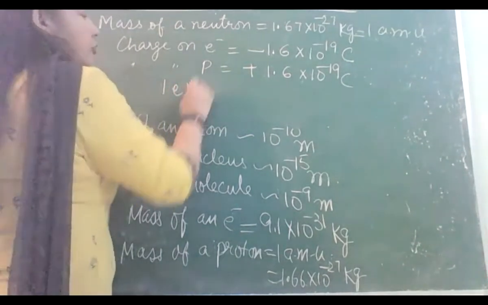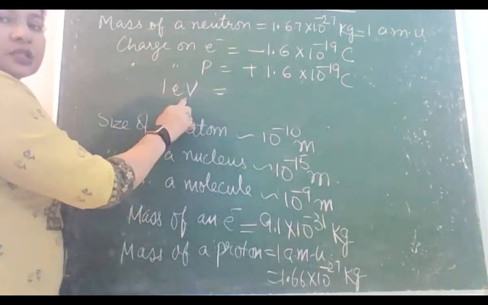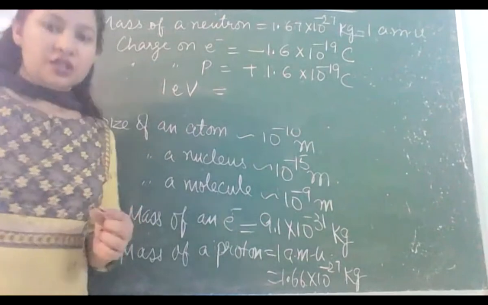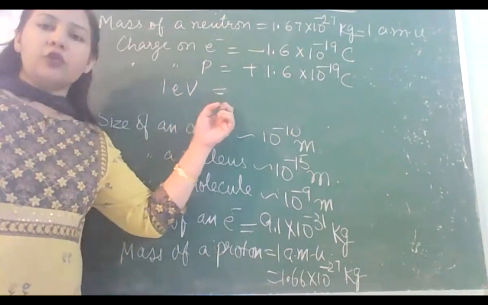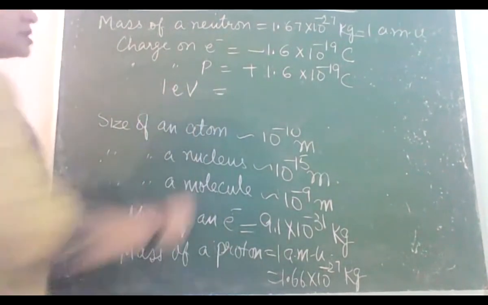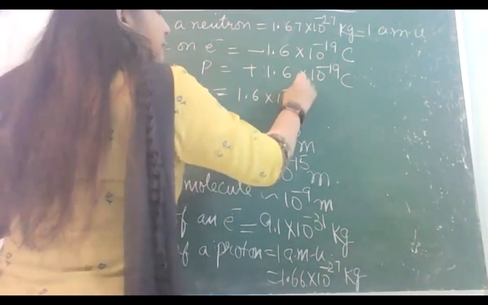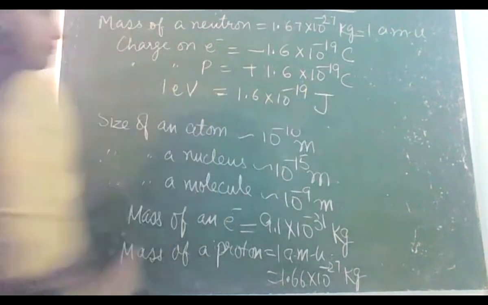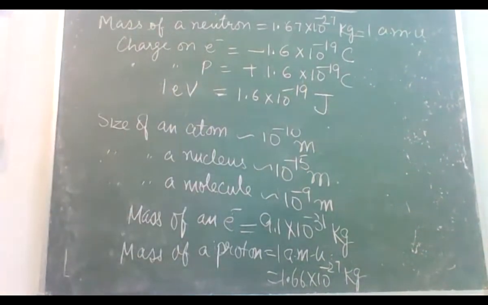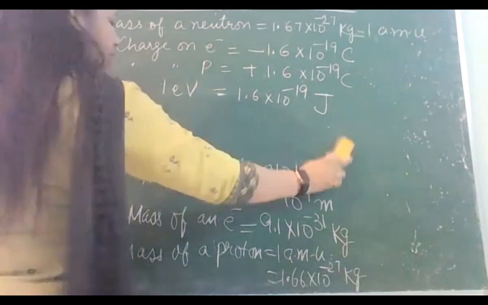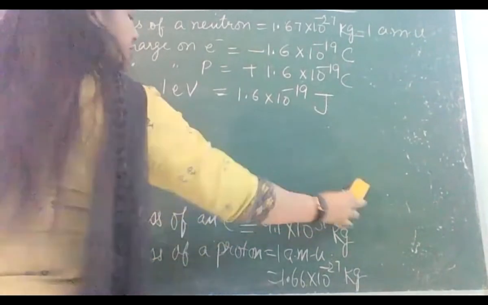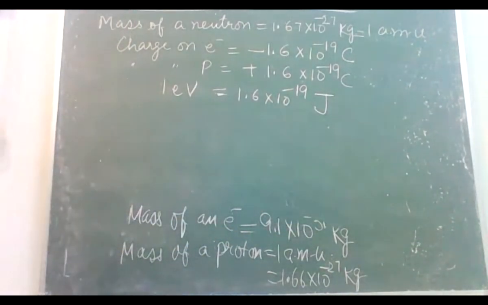1 electron volt. This is what? This is a unit of nuclear energies. 1 electron volt. Write in your own words. It's equal to 1.6 into 10 raised to power minus 19 joule. 1 electron volt is a unit of measuring nuclear energies, and its value is 1.6 into 10 raised to power minus 19 joule.